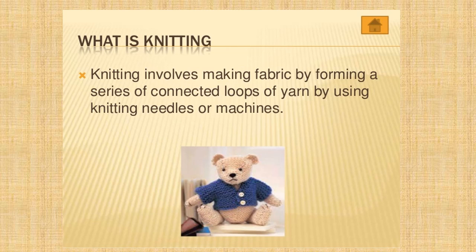So this is about weaving and knitting. In this chapter we have discussed fibers. We can categorize fiber into two categories: natural and synthetic fiber. Natural, we can divide it into two parts: plant fiber and animal fiber, which we have discussed, and in synthetic fiber, the man-made fibers.